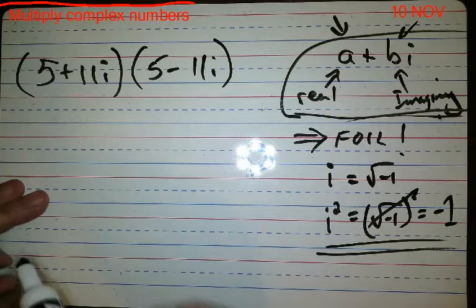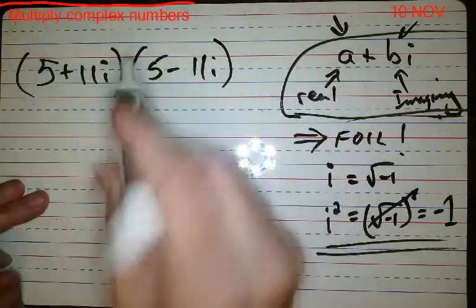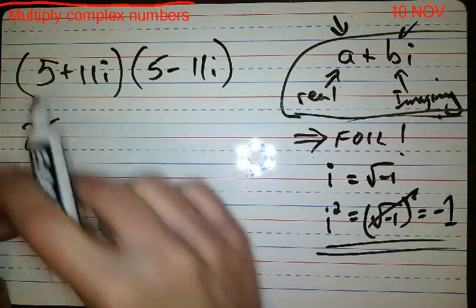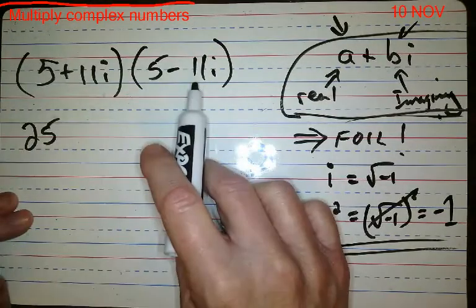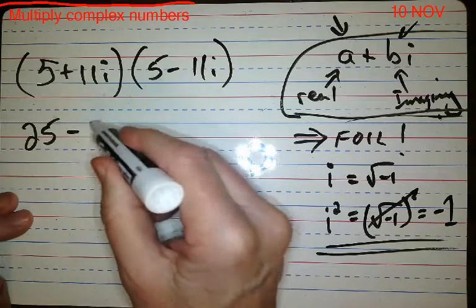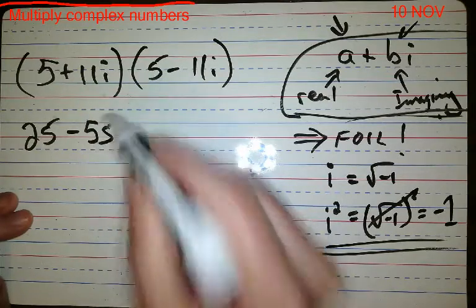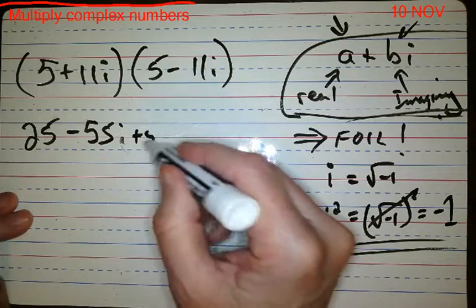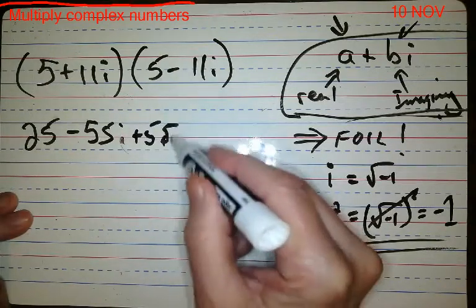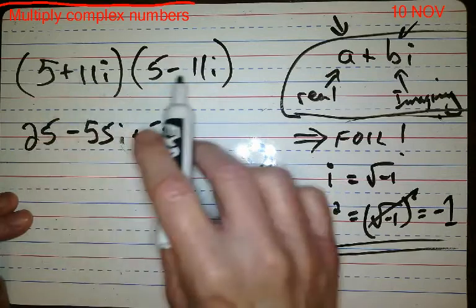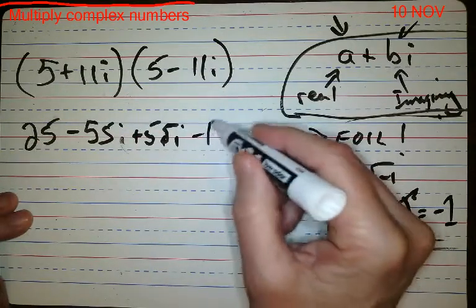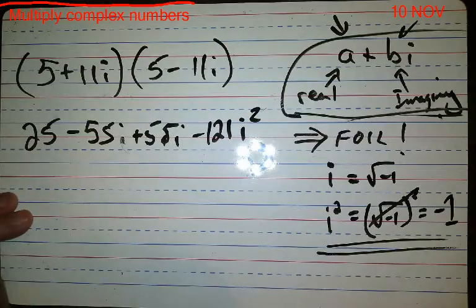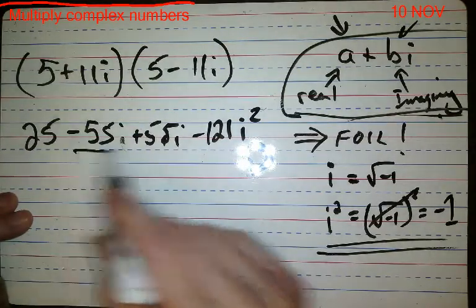I still multiply. 5 times 5, 25. 5 times negative 11i, negative 55i. Then positive 55i. And then 11i times negative 11i, that's negative 121i squared.